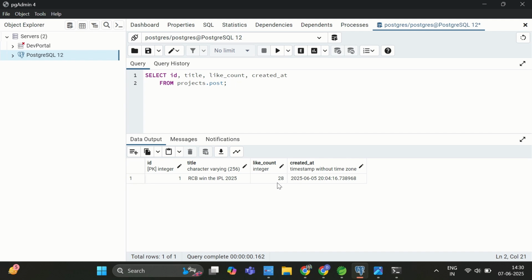Now let me tell you one more thing: this approach is not the perfect approach. Why? Because here we are dependent on Redis. Let's say our Redis server crashes. In that case, what will happen? We will lose the counts present in the Redis server, unless we have created backups or added write-ahead logs so that we can recover that data. But still, if Redis crashes, we cannot do anything for that amount of time.